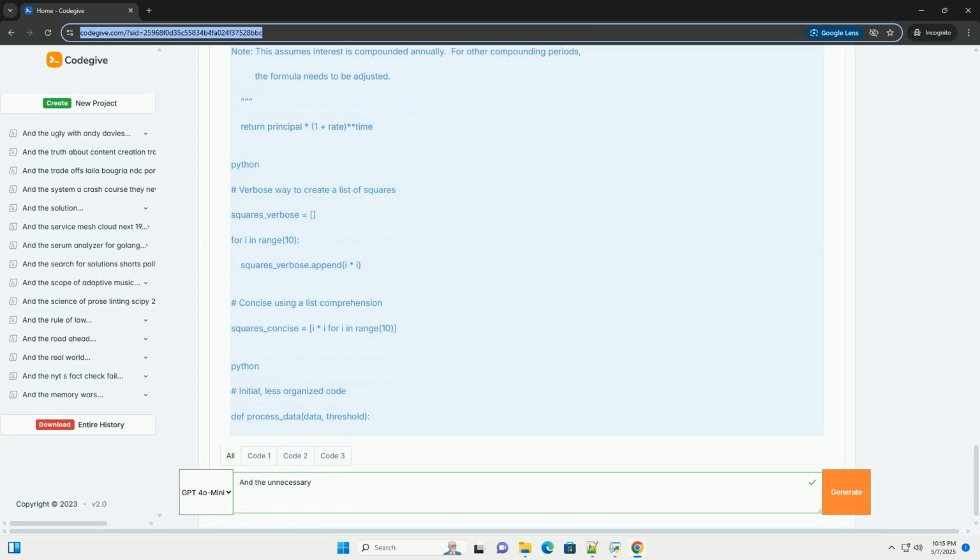By focusing on these principles and using the tools and techniques discussed, you can write code that is more efficient, maintainable, and easier to understand, eliminating the unnecessary from your programming practice. Remember to prioritize clarity and purposefulness in your code. Good luck.